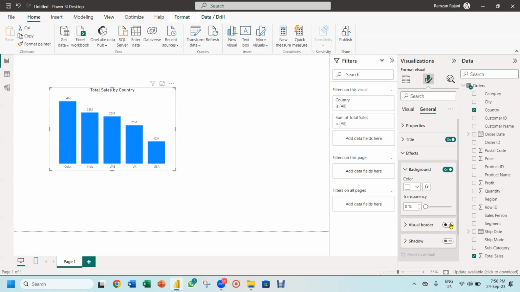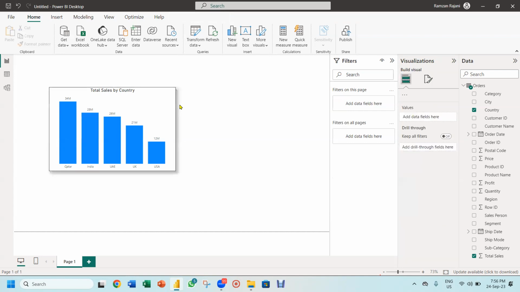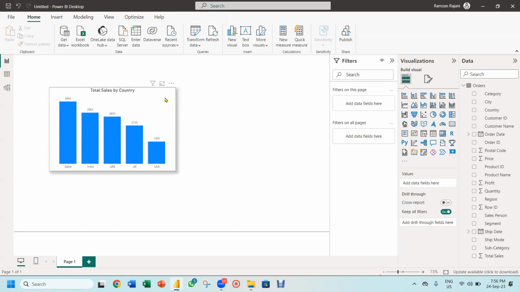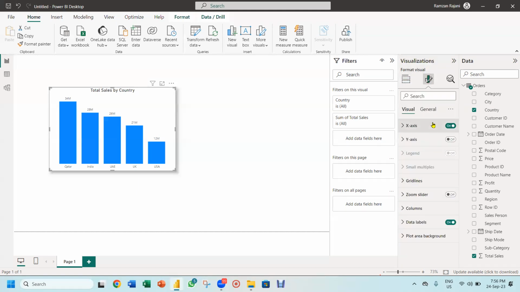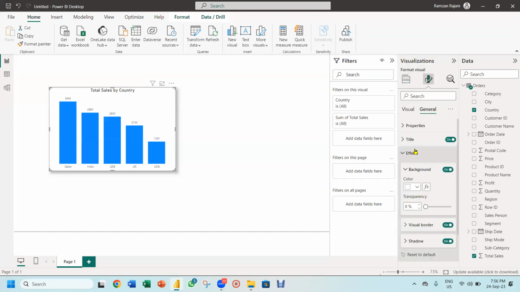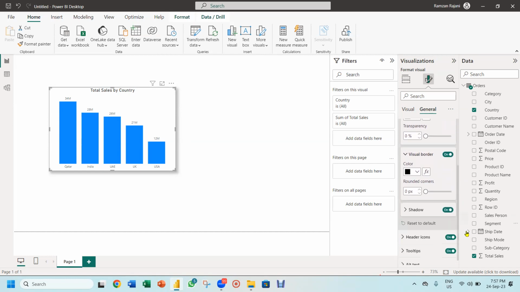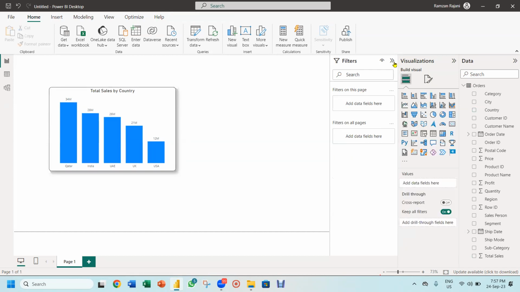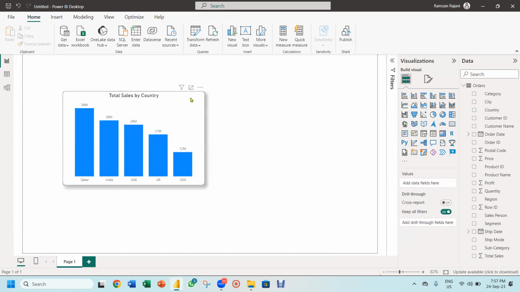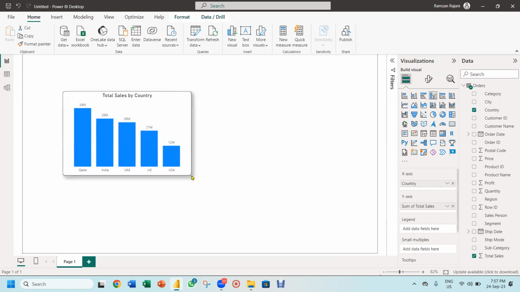So here you get a visual border on and you click on the shadow on. You see you get a visual border and you get the shadow. Amazing. I want round corners also. I can do the round corners also. So again, I go to the effect and this is my border. I click on this arrow and I open the border. Do you see the option round corners? Here I will type 10 and you will observe it has become round corner. So see how beautiful we created the chart.